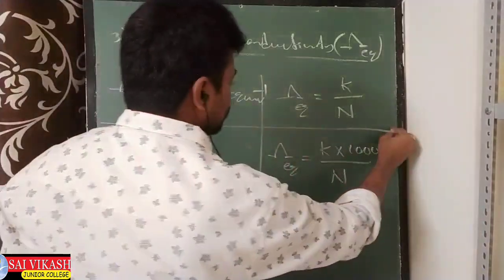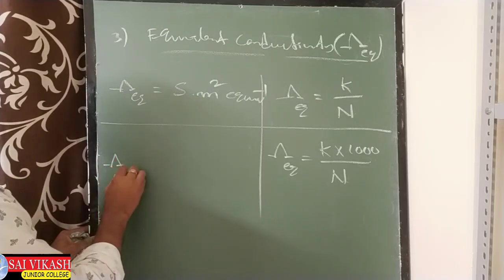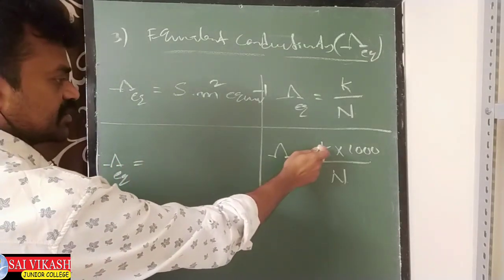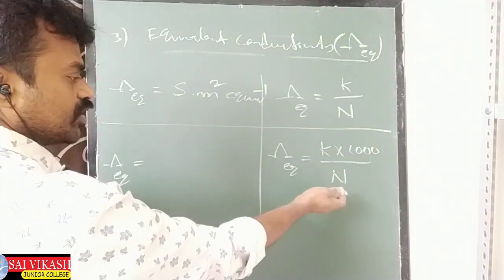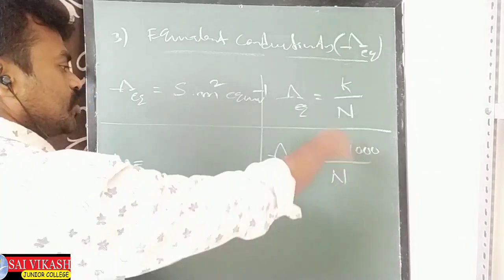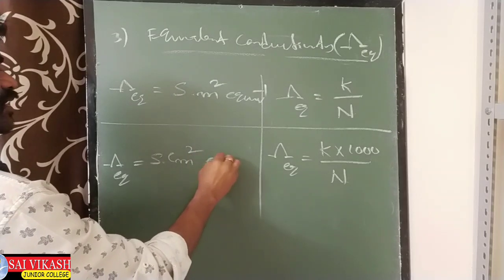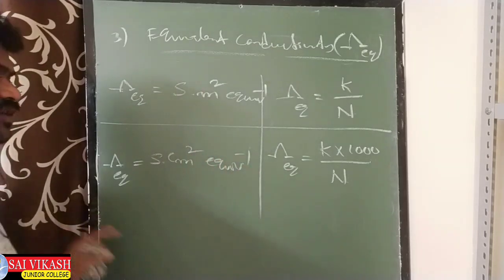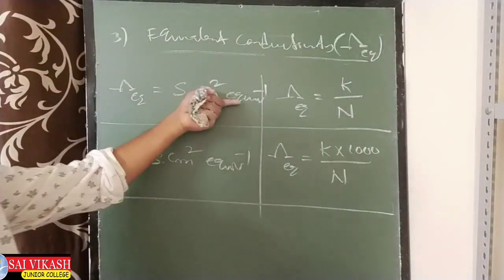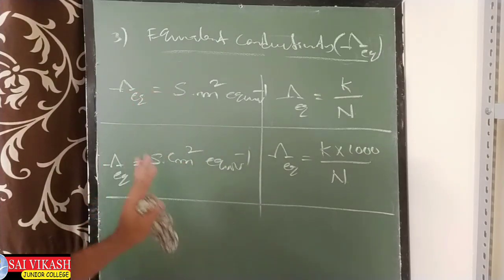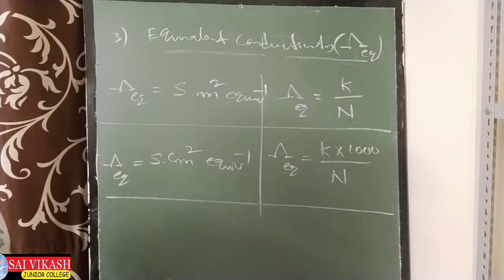Now what will be the unit of lambda EQ in this case? The lambda EQ unit is Siemens per centimeter, and here equivalents per liter. Convert the liter again into centimeter cube, it goes up. So you will get Siemens centimeter square equivalent power minus 1, meaning per equivalent. Here also same: in place of moles, equivalent came. Similarly in place of molarity, normality came. That is the change, that's all.